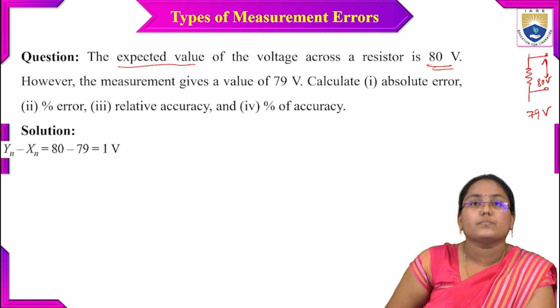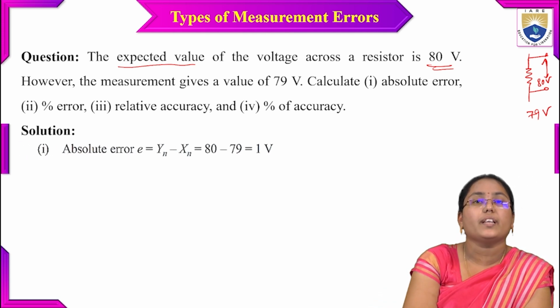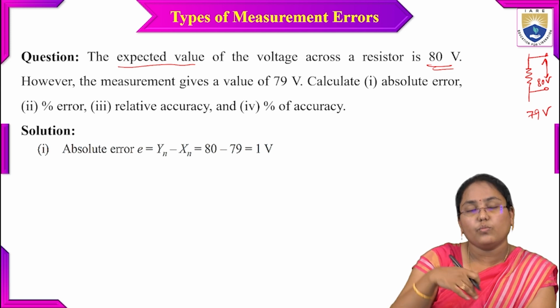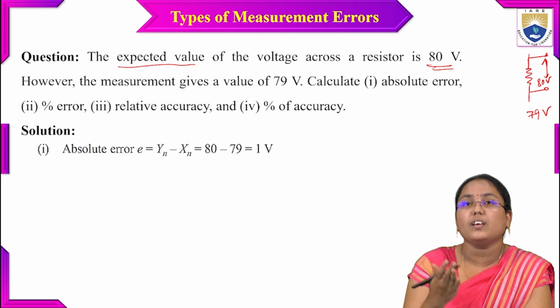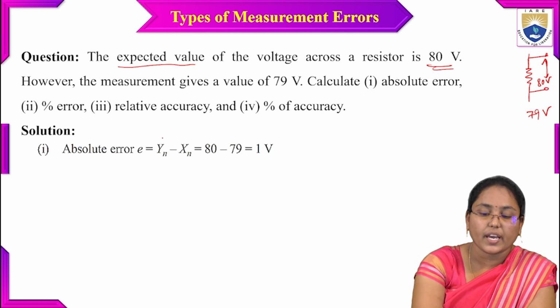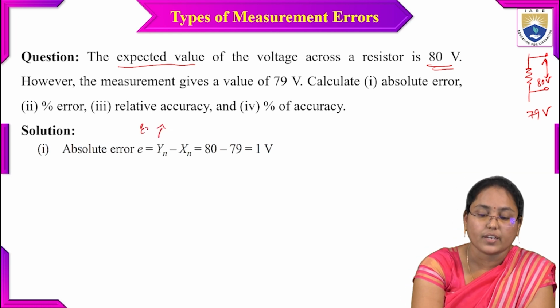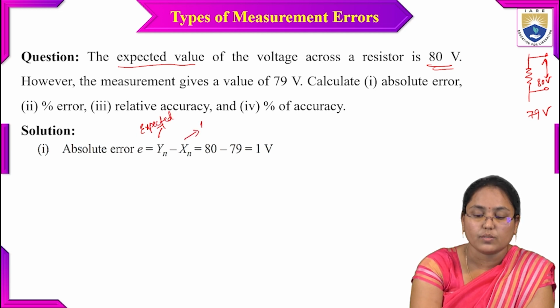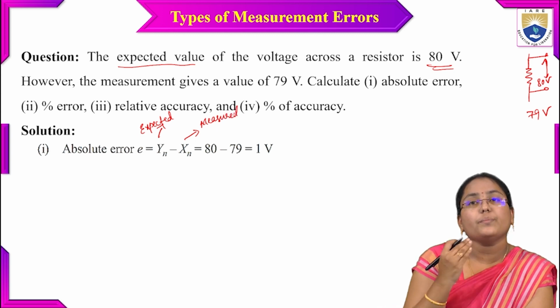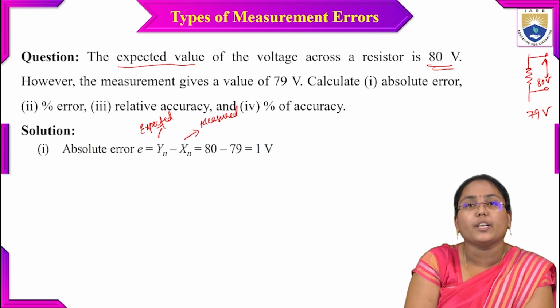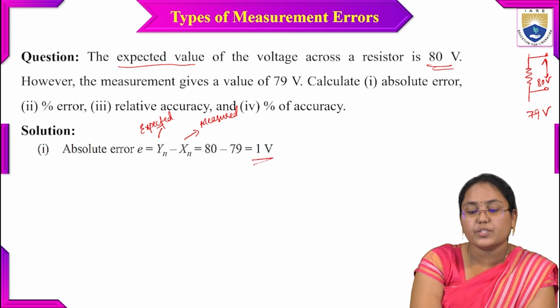The absolute error is the expected value minus the measured value, where y is the expected value and x is the measured value. Whatever the difference is between the expected value and the measured value is the absolute error.